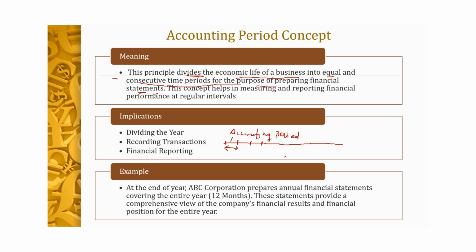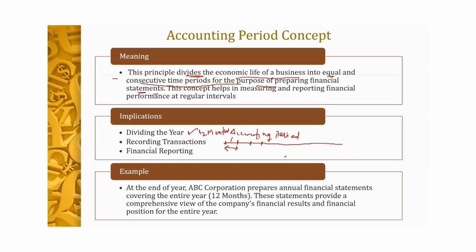So what we do, we divide the whole life of the business into smaller parts, and normally this part is of 12 months, or you can say 1 year. So what is the major implication of this particular year? That we divide the whole life into a year, and generally it is of 12 months.